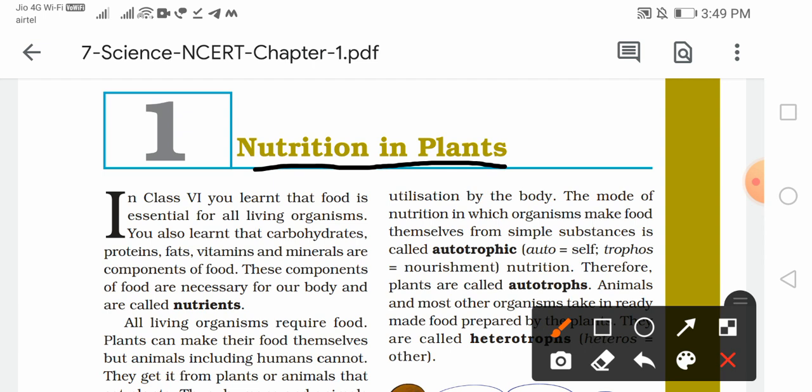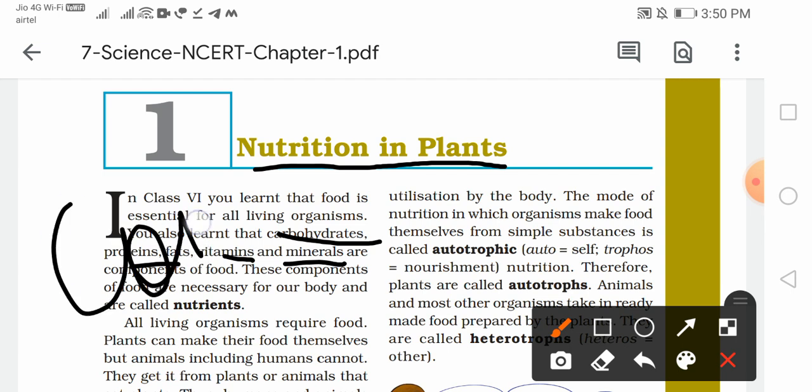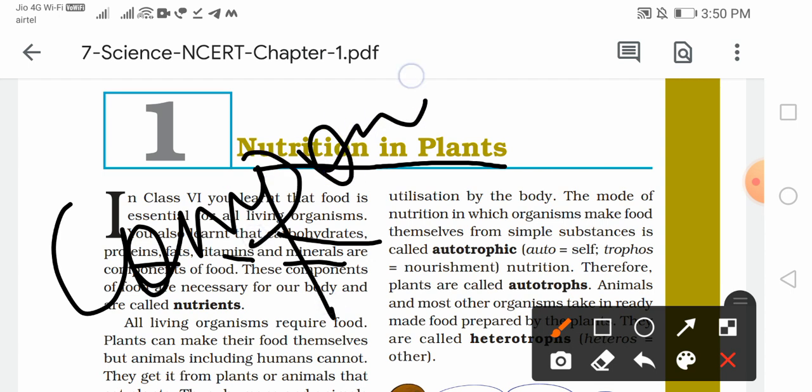So let's get started. Now in class 6th you learned that food is essential for all living organisms. अब हर living organism के लिए food is an important substance. Now you also learned that carbohydrates, proteins, fats, vitamins, minerals are components. ये carbohydrates, proteins, fats, roughage, vitamins, ये सब हमारे components हैं, है ना? So these are all the components of food, right? ये term याद रखनी है, components.